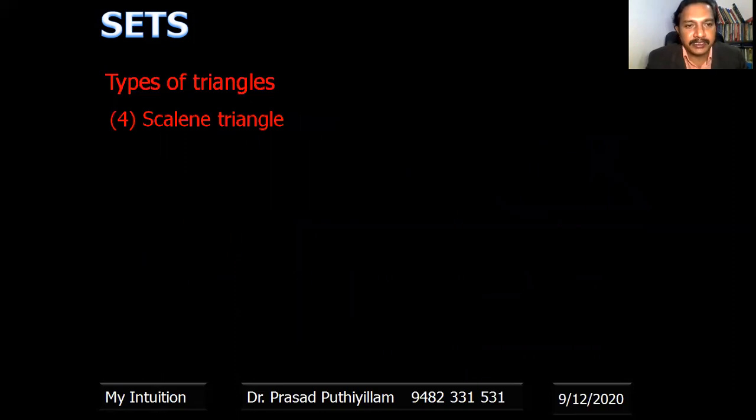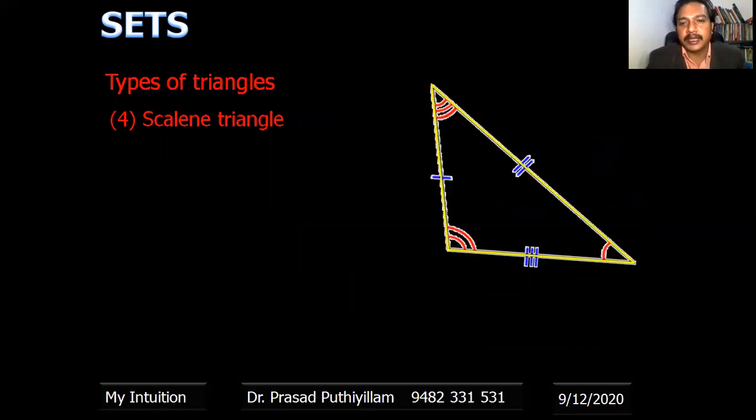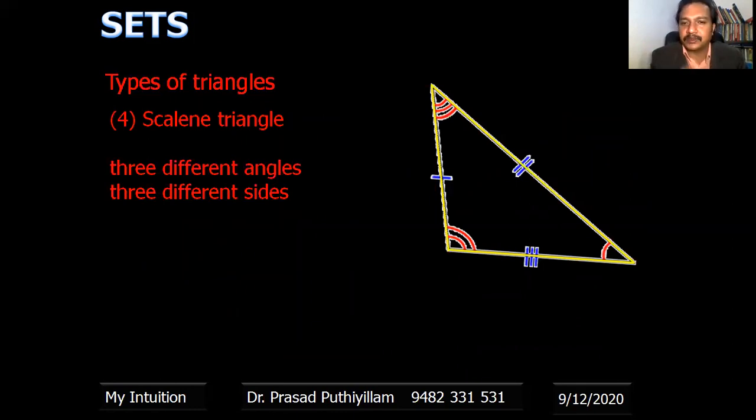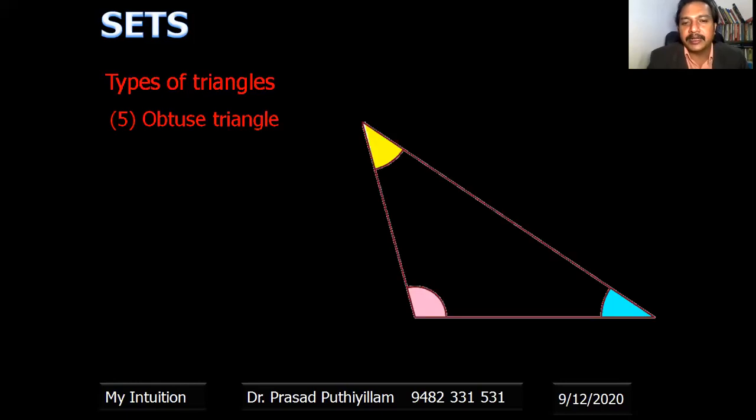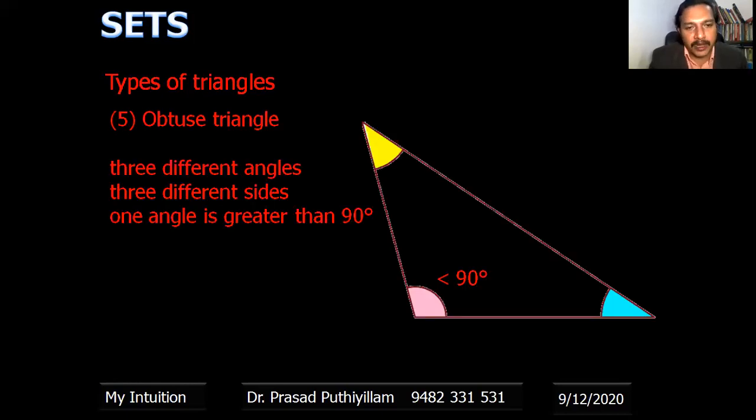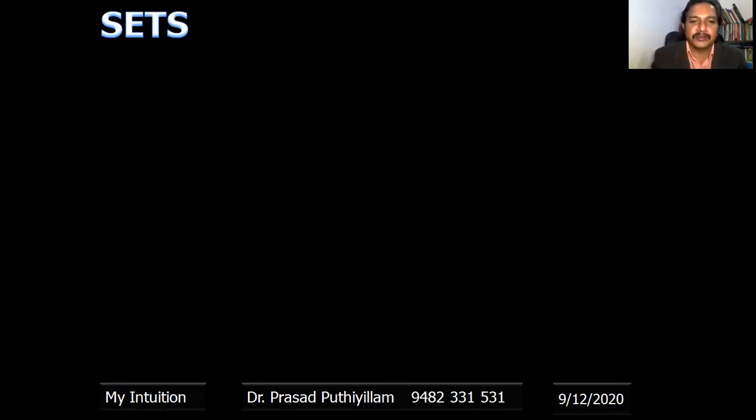The fourth type is the scalene triangle. A scalene triangle has three different angles and three different sides. An obtuse scalene triangle has three different angles, three different sides, and one of the angles is more than 90 degrees, then we call it an obtuse triangle. So now we have understood the types of triangles.